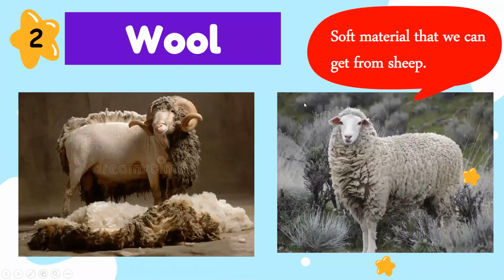Number 2 is the wool. Now, wool is a soft material that we get from sheep. Now, can you see this fluffy part on the sheep? This fluffy part, what happens is there are certain people who shave it off and give it to us, and then other people make many things and objects using this fluffy wool to help us live our lives. Let's see some objects that we can make from wool.